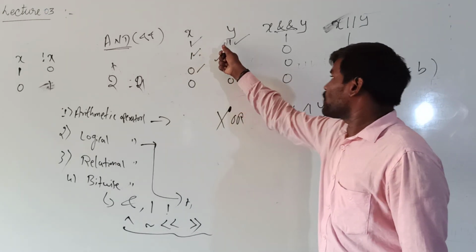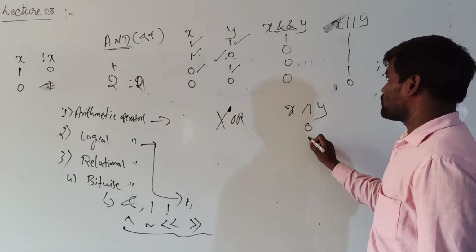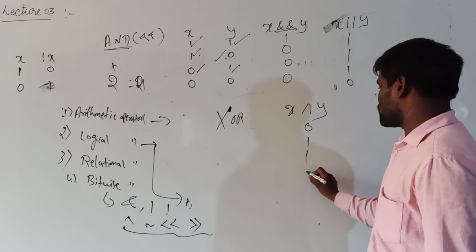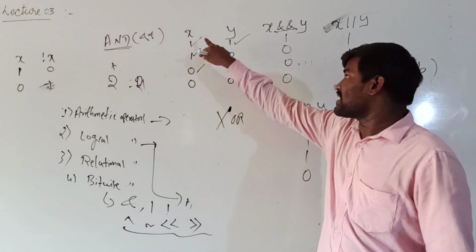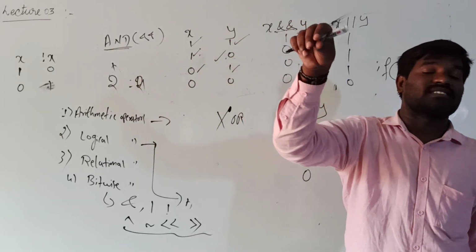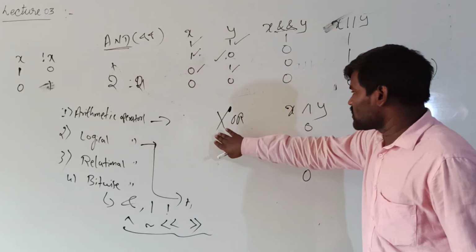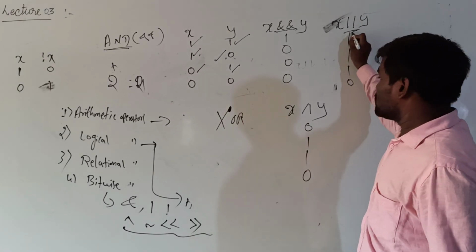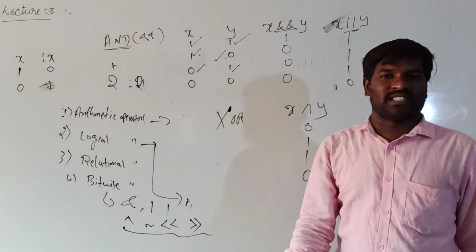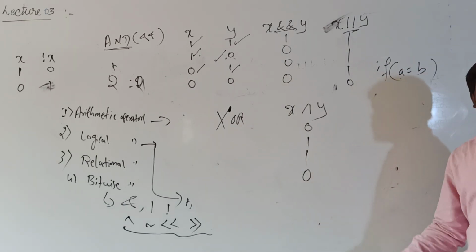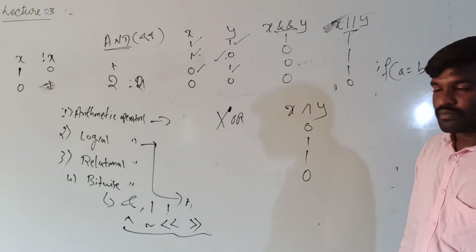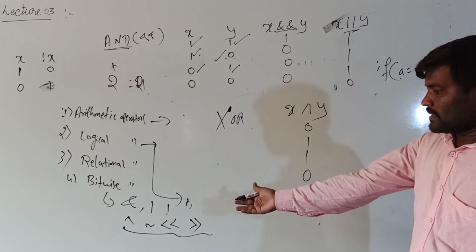See here: 1 1 gives 0, 0 0 gives 0, 1 0 gives 1, 0 1 gives 1. If both the inputs are the same, here 1 is there, here also 1 is there, then the result is false. So it is similar to the OR, but the only difference is that in OR, 1 1 gives 1, but in XOR, 1 1 gives 0.